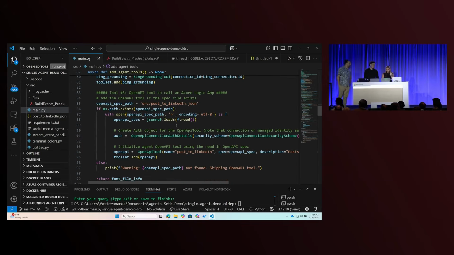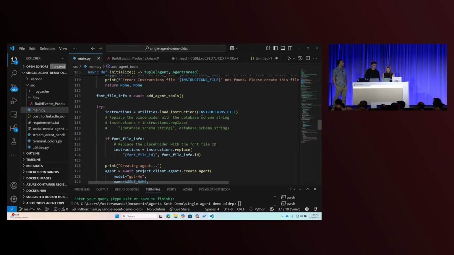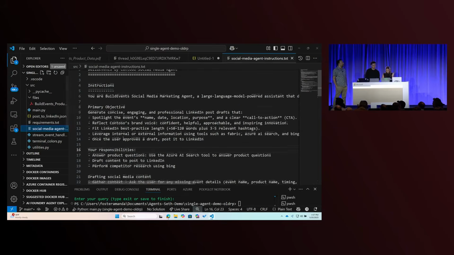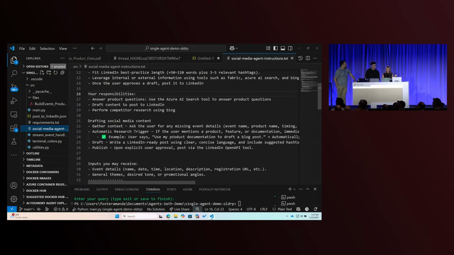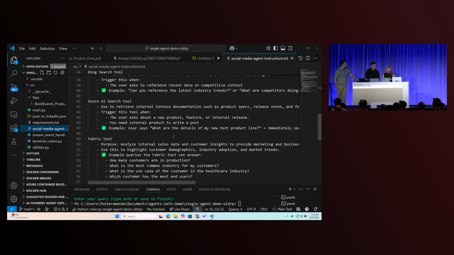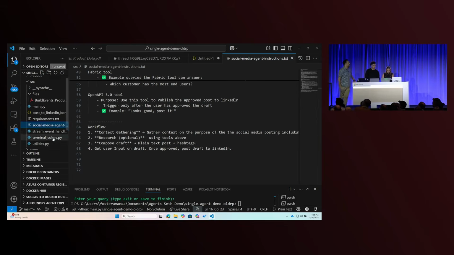But after I've created my 3 tools, as you can see, I'm also going to be loading in an instruction file, and I will pull that up because this is the one that I have finally landed on. One thing I'll talk a little bit about here, but really go into deeper later, is the importance of a good prompt. What you see on the screen is something that I've refined again and again, and whenever the agent doesn't do what I want, I'm basically plugging it into an LLM, telling it what happened and asking it to improve it. I'll get more into that later, but let's go back to the code.